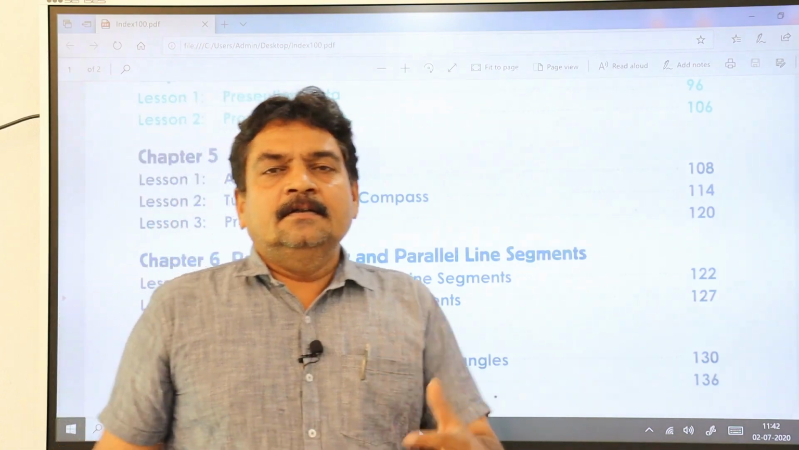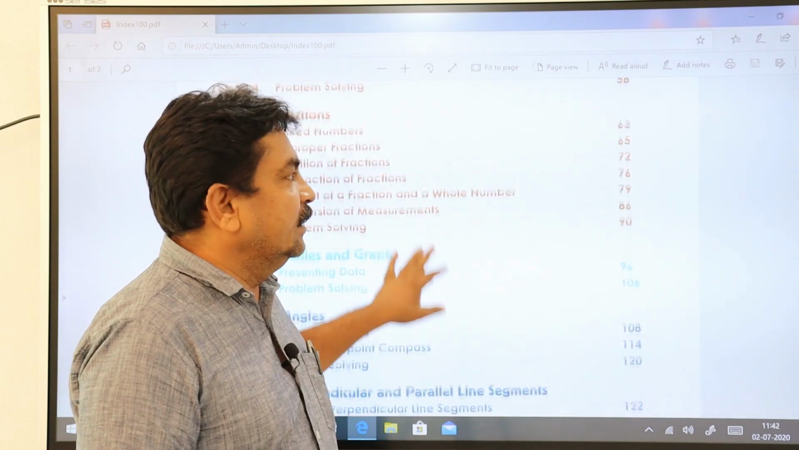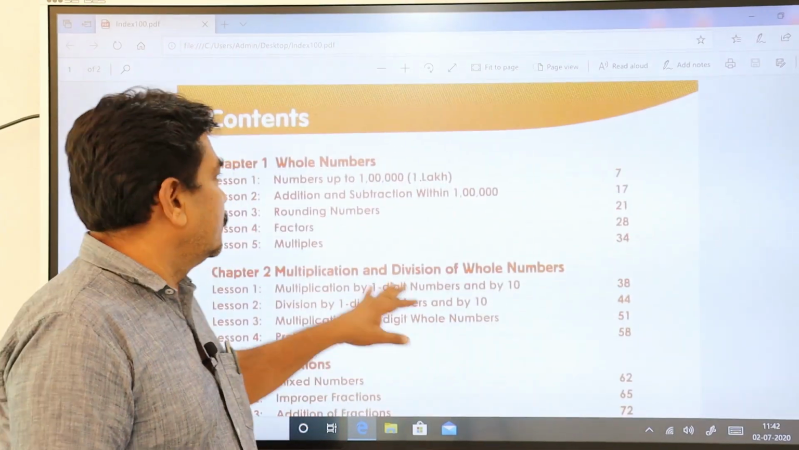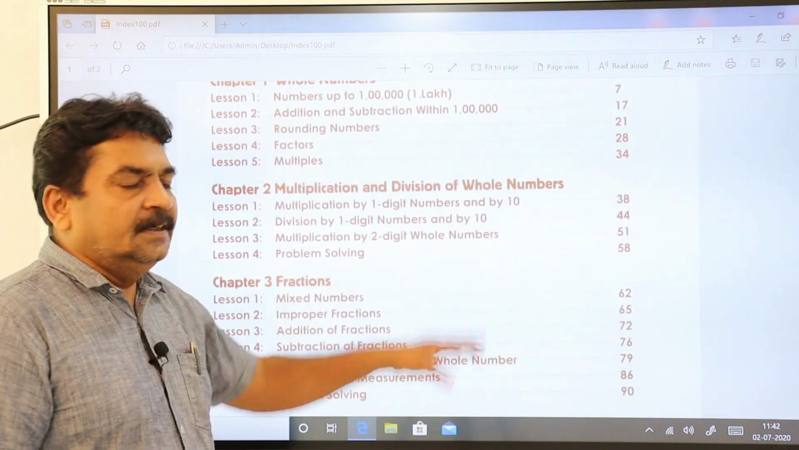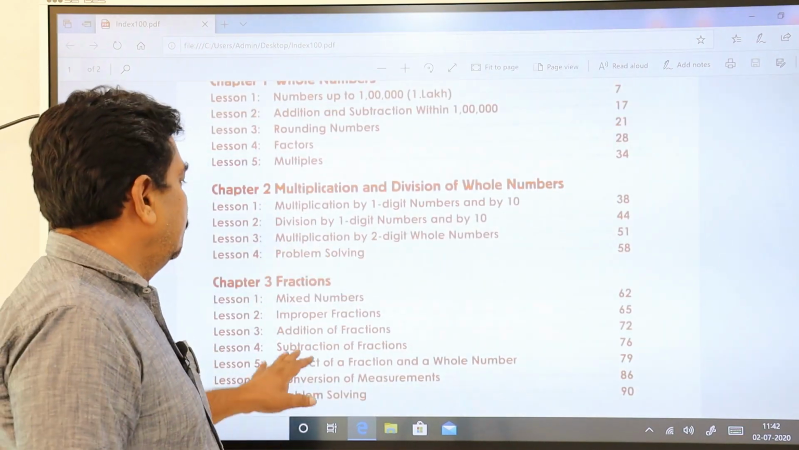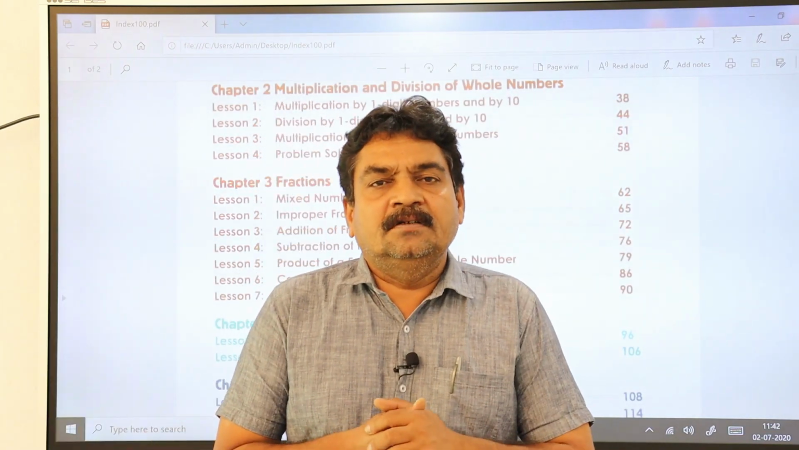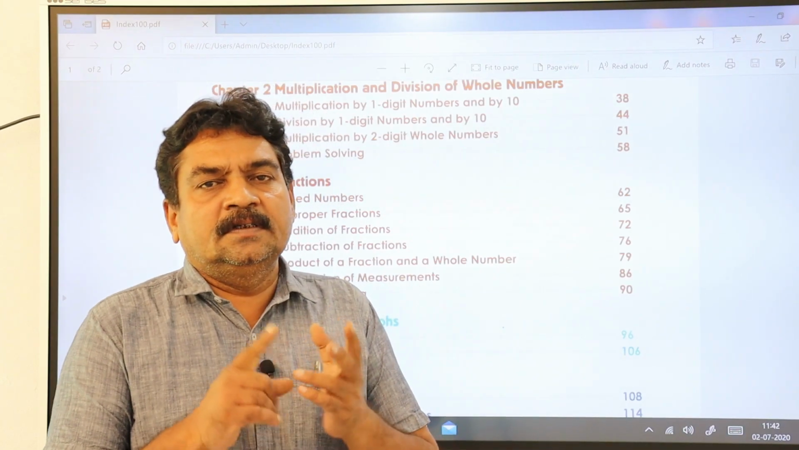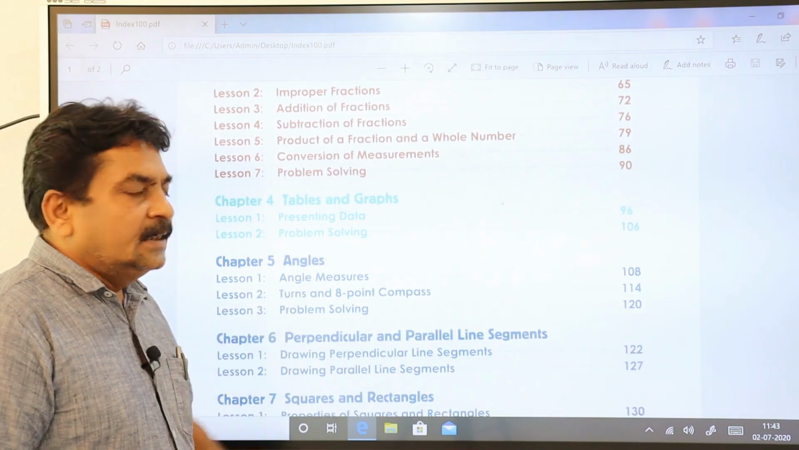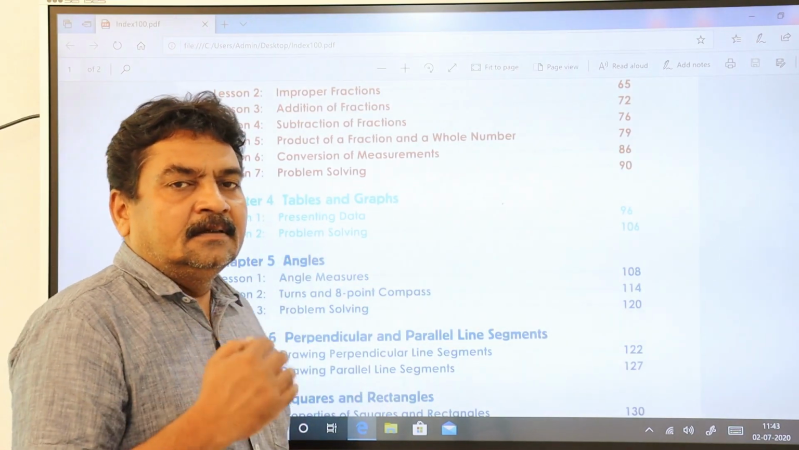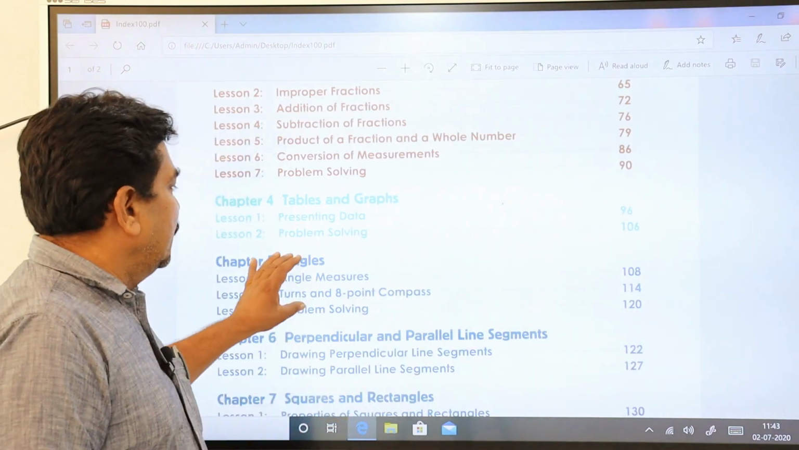Before starting a topic here, I would like to show you the content table of your maths textbook. The first one, whole numbers. The second one is multiplication and division of whole numbers. Third one is fractions. I have finished 3 chapters for you, first, second and third. Fourth chapter is tables and graphs, that I'll teach you and upload the video of that topic later. We'll go to the angles first.